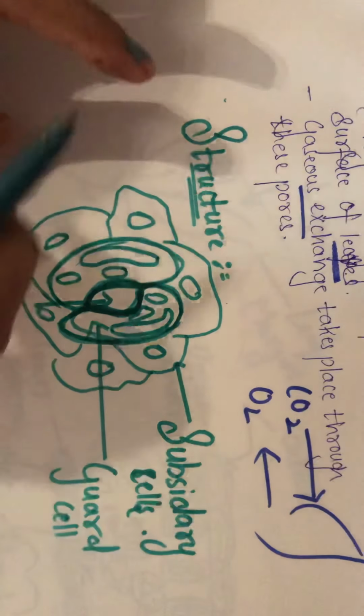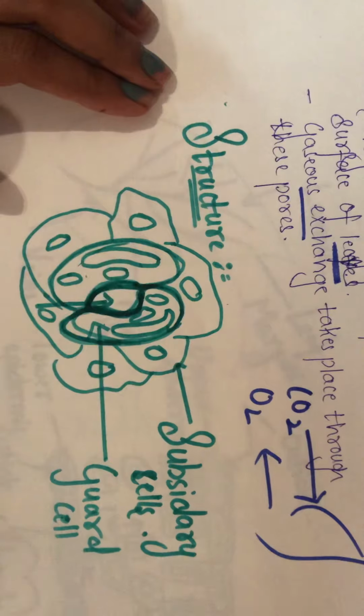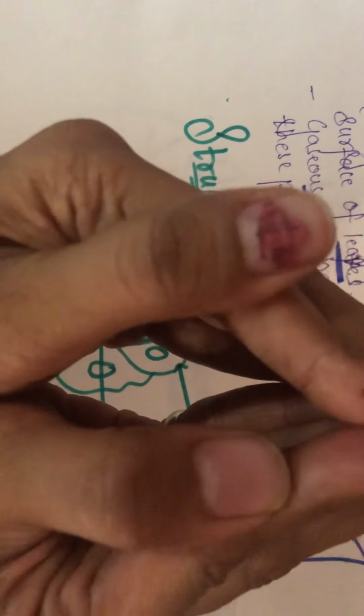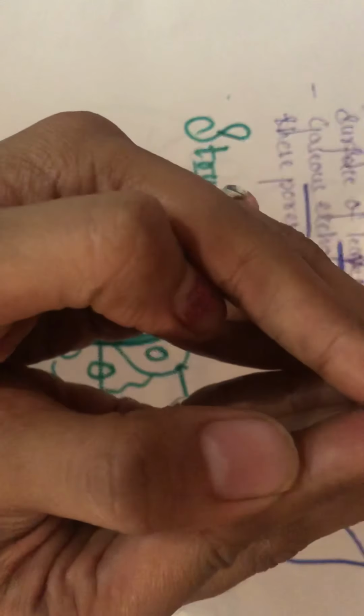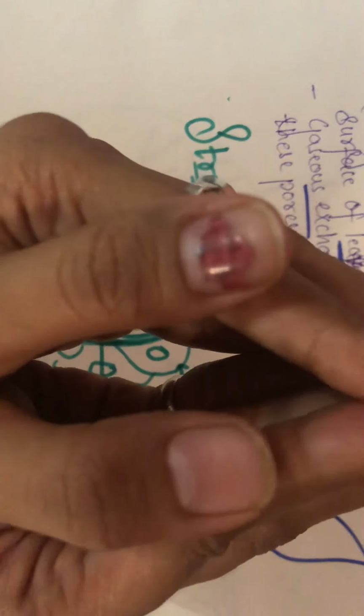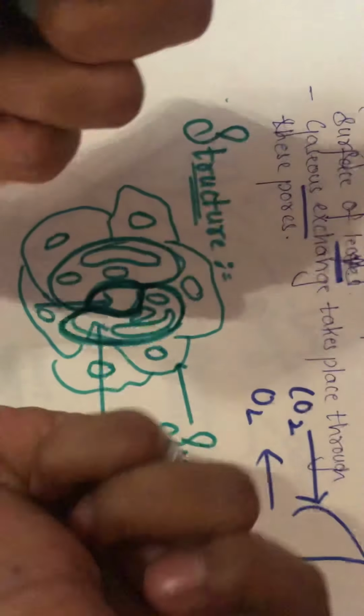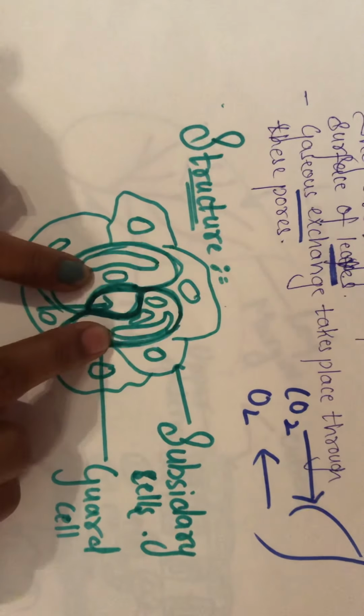So here, basically talking about the structure of the stomata, it is nothing but two kidney like cells which surround a pore. Yes, do you understand this? They are nothing but the two kidney like cells which surround the pore, and these guard cells regulate the closing and the opening of this stomatal pore. So the closing and the opening of the stomata is regulated by these two guard cells.